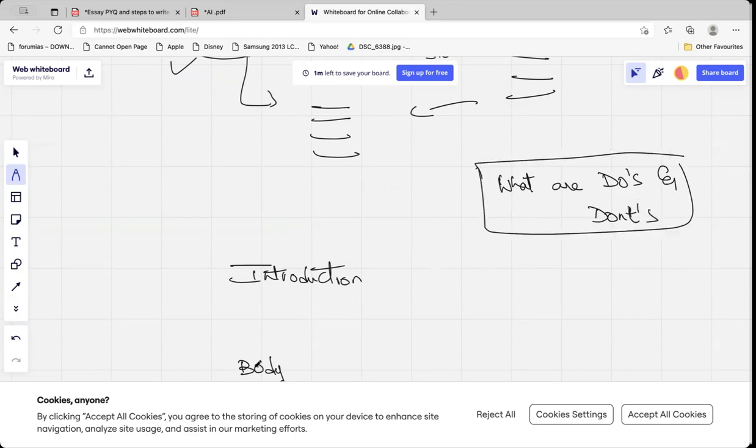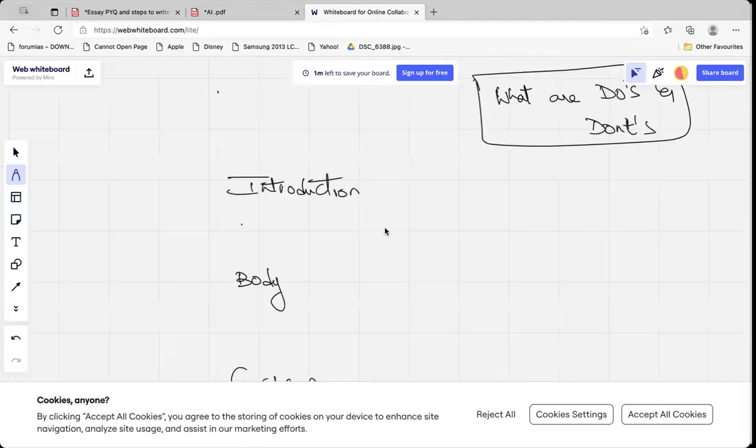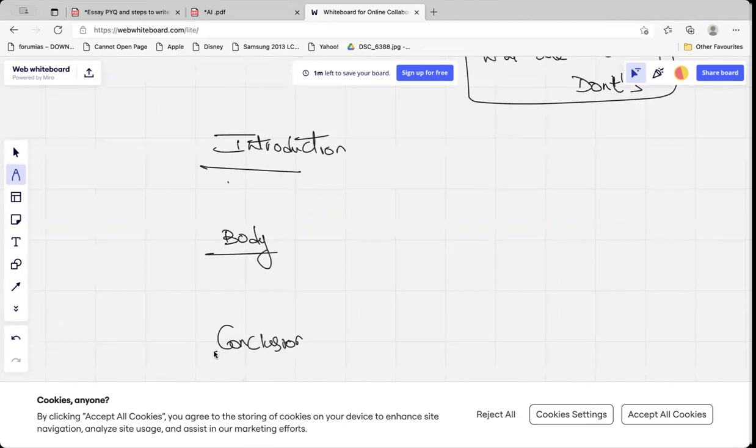So far, is it clear? Am I clear so far? Everyone who is watching the lecture, am I clear till here? So I have given general guidelines, certain do's and don'ts. Are we fine till here? Okay, good. So we'll move forward. Now we have to know what should be the introduction, what should be the body, and what should be the conclusion.